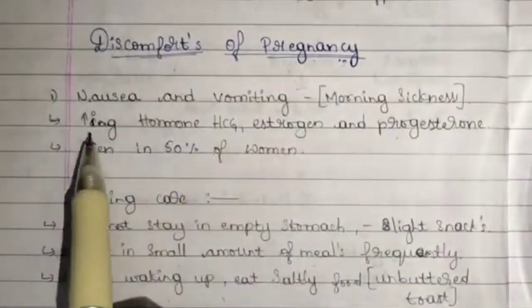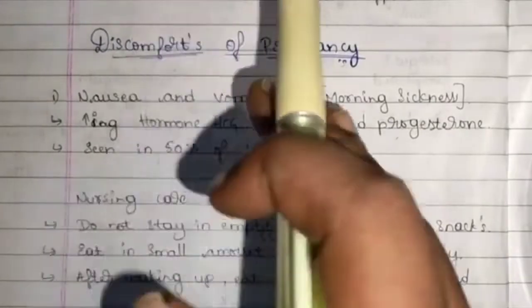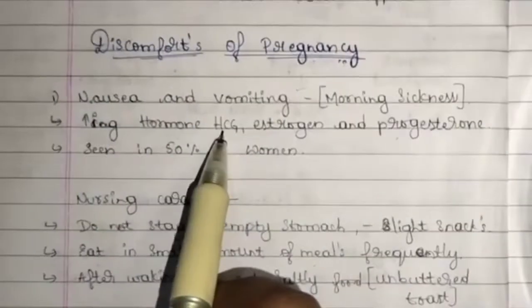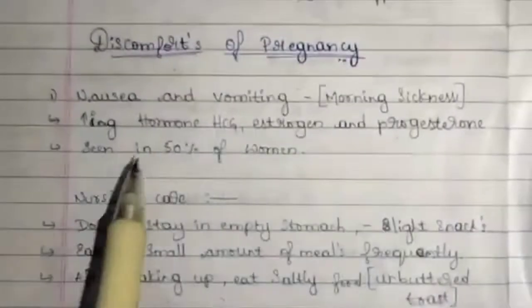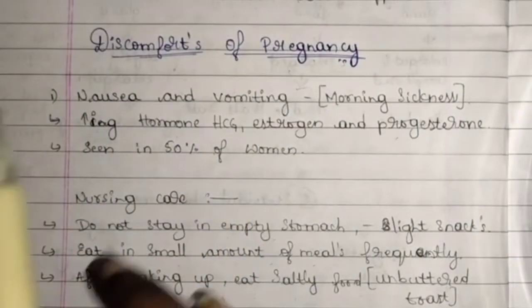This is all because of increased hormones. What are the hormones that are generally increased in the pregnant woman? Those are HCG, estrogen, and progesterone. Because of these hormones increasing vigorously, there is a change in her body.